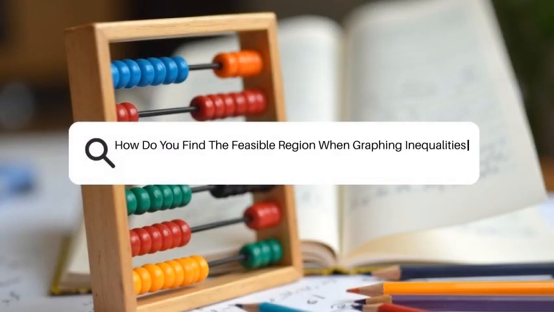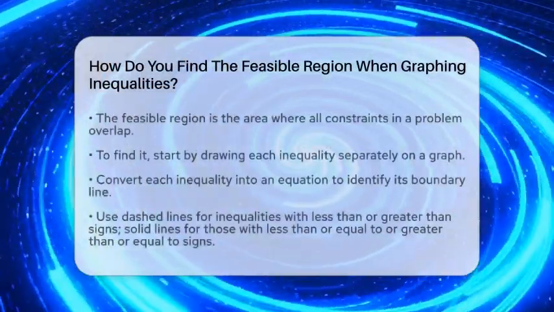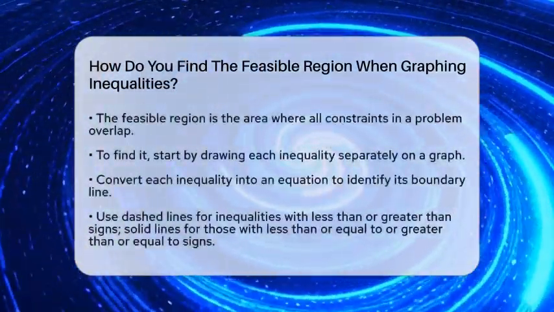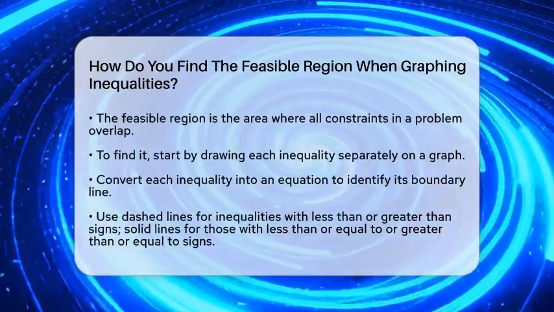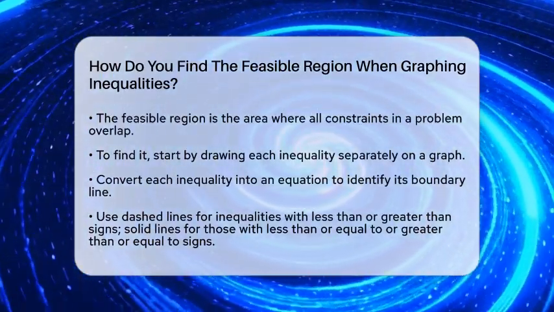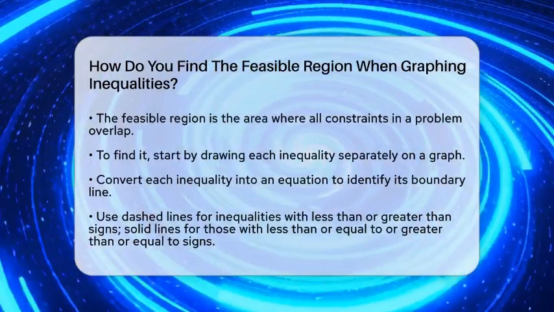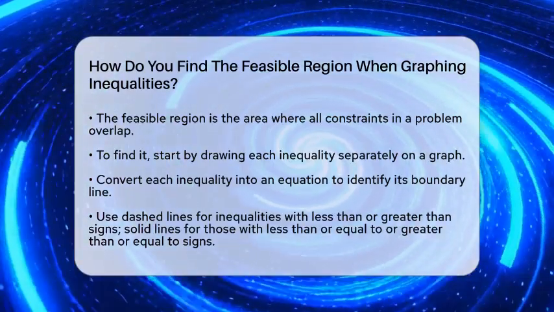How do you find the feasible region when graphing inequalities? Imagine you are trying to find the area where all your constraints in a problem come together. That's what the feasible region is in graphing inequalities. It's the spot where all the shaded parts overlap.